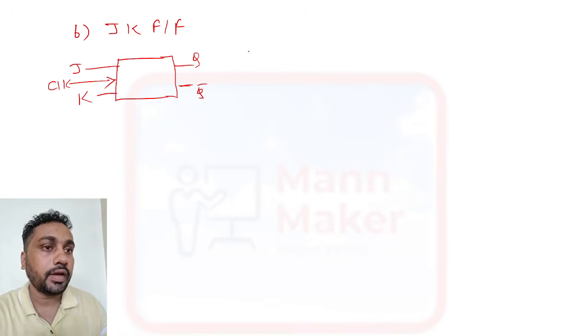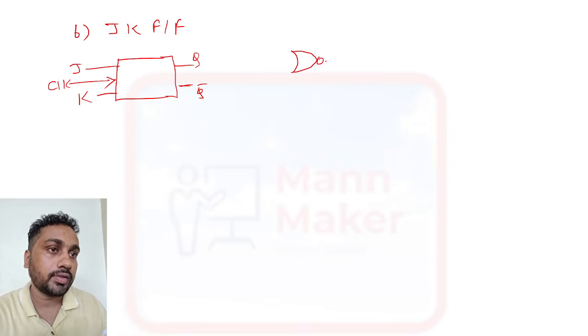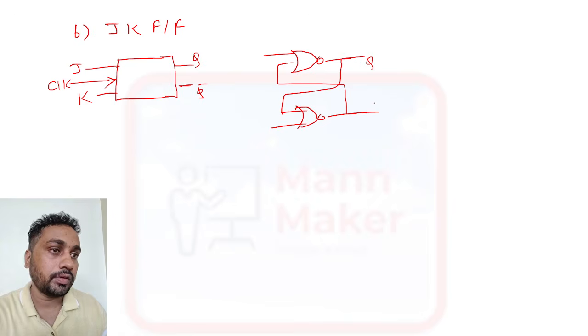Now if you see the diagram, first we need to design the SR flip-flop. As we are designing like this, we have feedback here, and this will go here. This is your Q, and this is your Q bar.